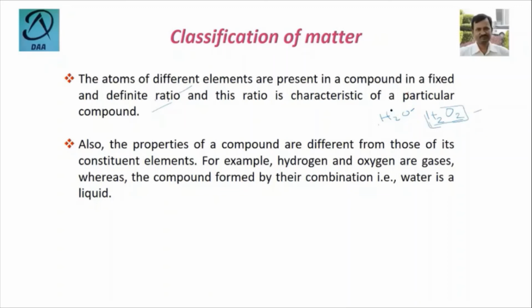This is the hydrogen peroxide and this is the water molecule. So what is the ratio in these compositions? For H2O the atoms ratio is 2:1, that is the characteristic of the water molecule. But when it is 2:2 ratio for the hydrogen and oxygen atoms, then it is the characteristic of hydrogen peroxide. That means another compound.